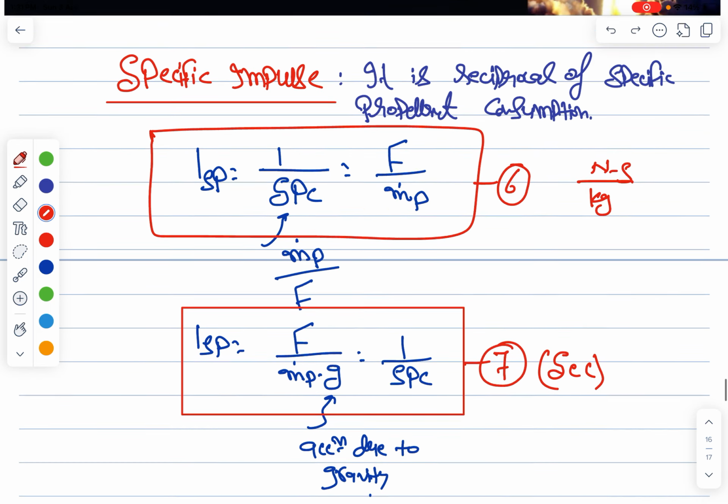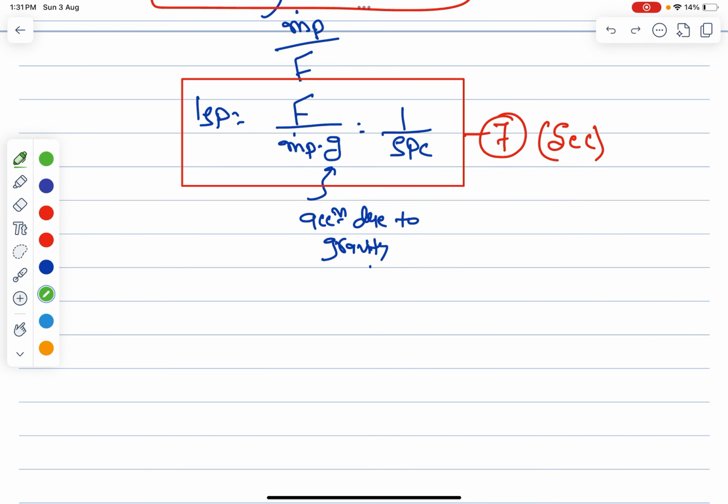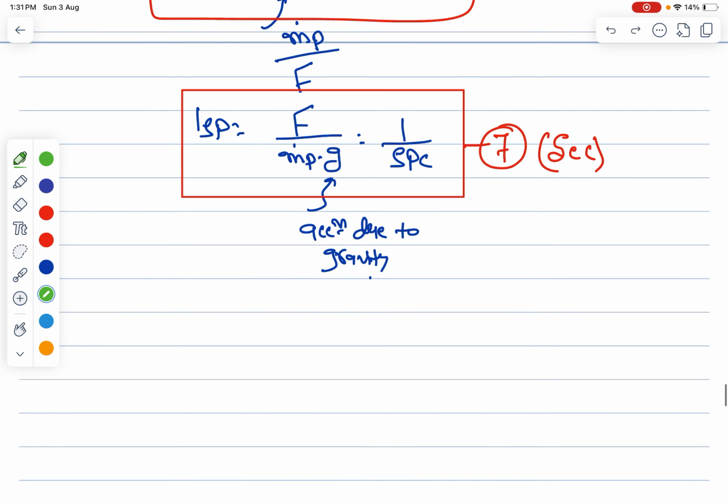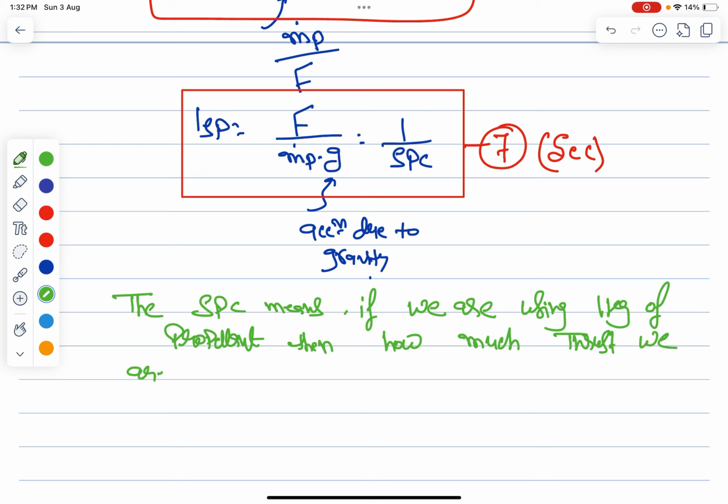Now, what does specific impulse mean? Specific impulse means, if we are using 1 kg of propellant, then how much thrust we are generating.